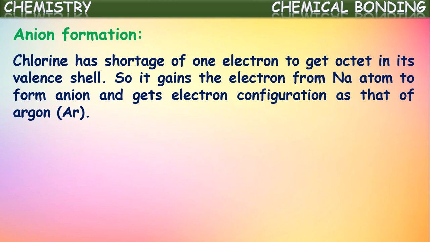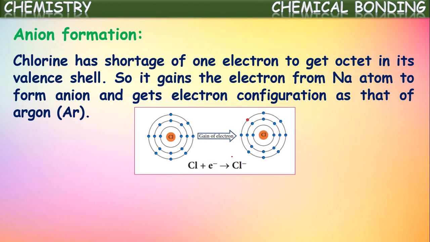So it gains the electron from the sodium atom to form an uninegative anion, and gets the electron configuration of the nearest noble gas argon. Diagrammatically, initially chlorine has 7 electrons in its valence shell. By gaining one electron, it gets octet configuration in its outermost shell. So this is Cl minus, chloride ion, which we commonly call an anion.